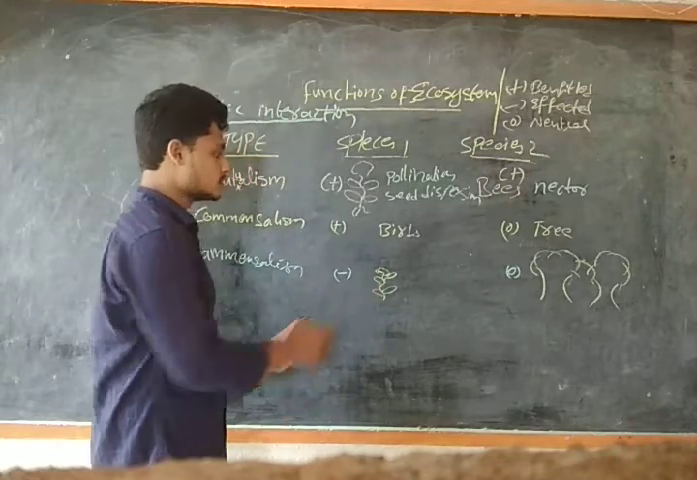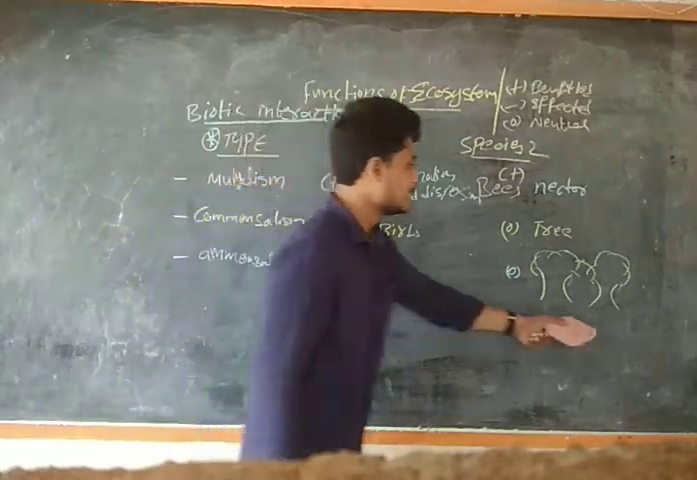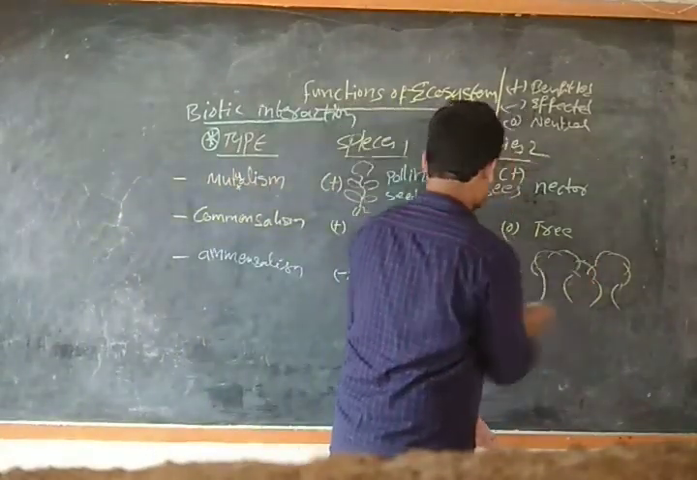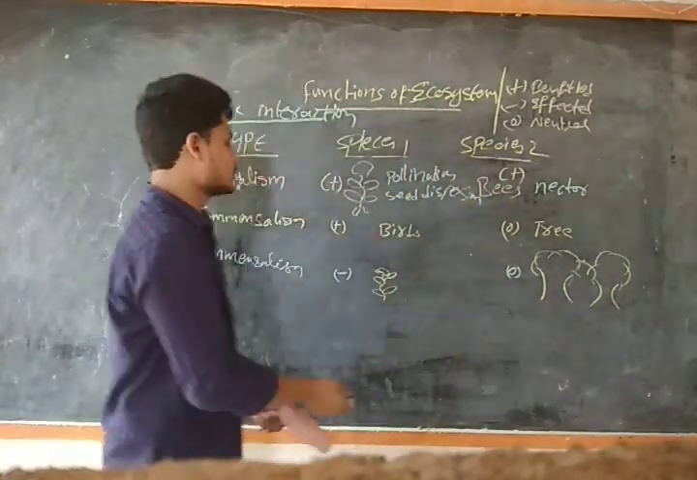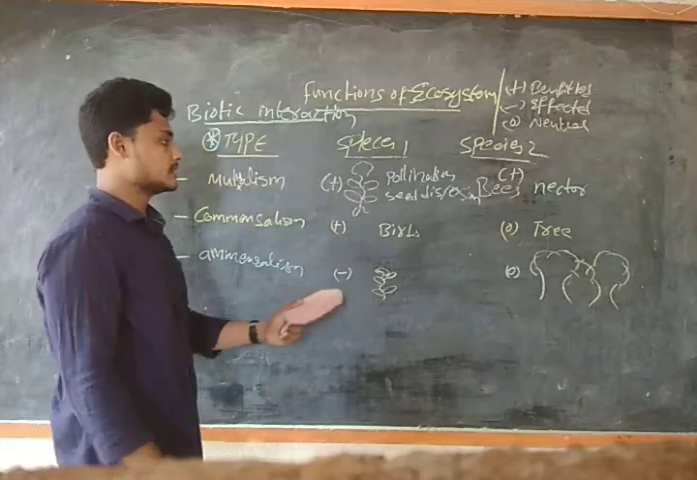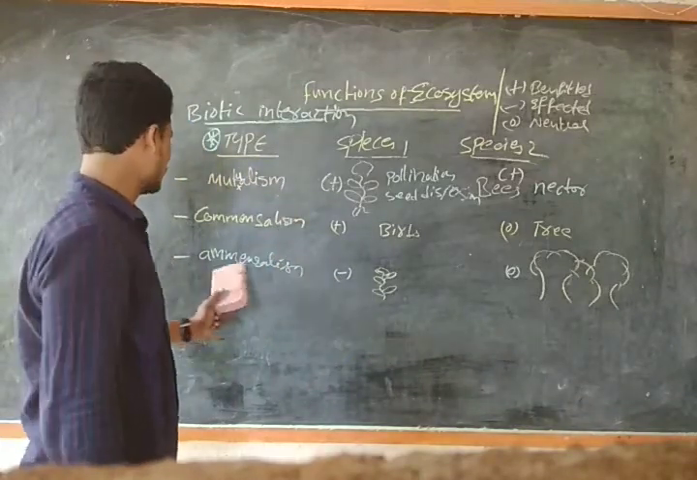Guys, is it clear? If a small tree lives here, because of the big tree's canopy structure, it will not receive the sunlight required for its survival. In such a way, it is going to be affected. This is the example of amensalism.